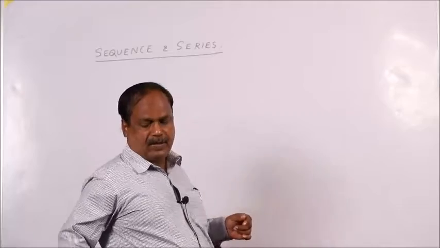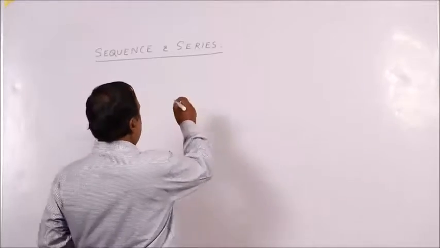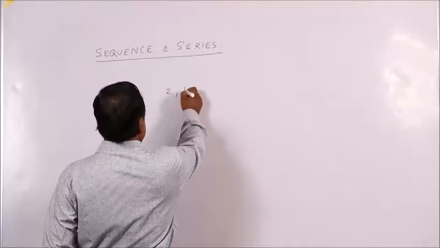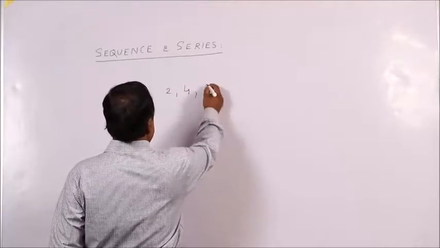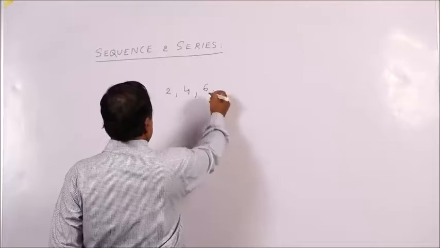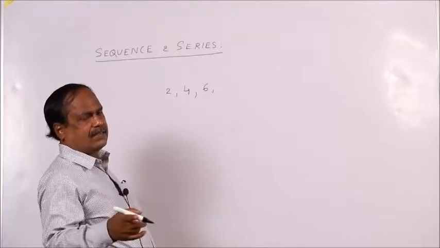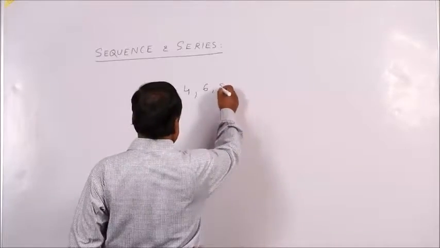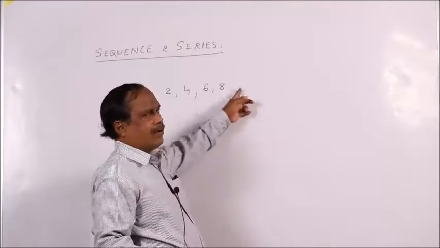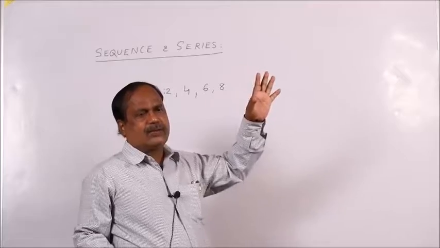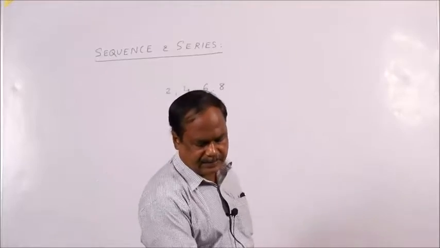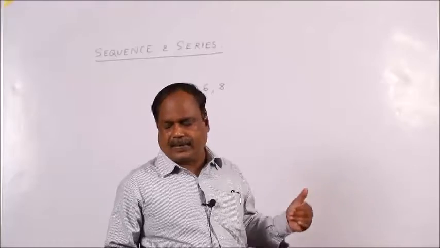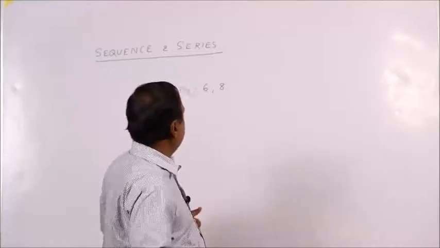If we write 2, after 2 if I write 4, after that if I write 6, then definitely if I ask somebody what is the next number? So, definitely it is 8, because these occur sequentially. So, let us define a sequence mathematically. You have understood what do you mean by sequence? Let us define it mathematically.